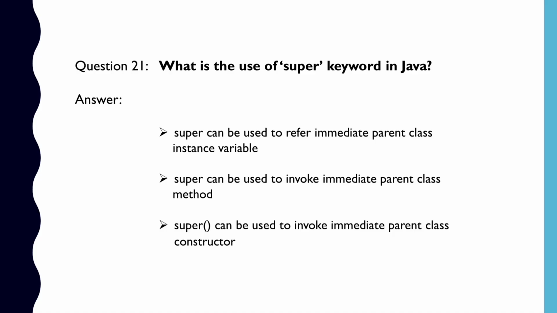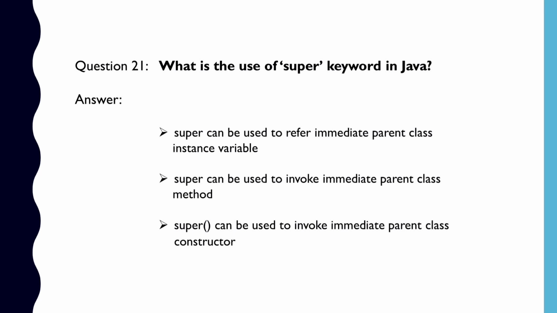Question number 21. What is the use of the super keyword in Java? The keyword super can be used to access the data members or fields of a parent class. It is used when both the parent class and the child class have the same fields. The super keyword can also be used to invoke the parent class methods. It is used if the subclass contains the same method as parent class. That is, the method is overridden.